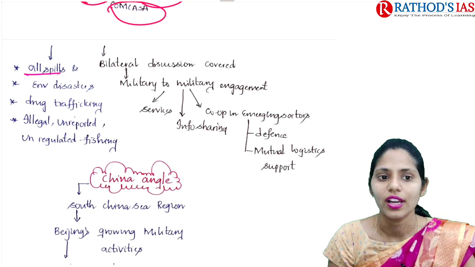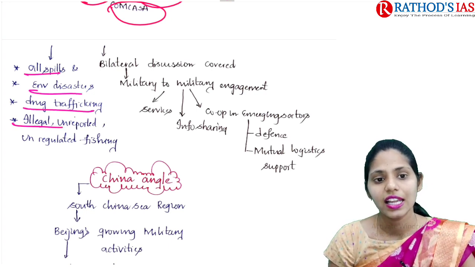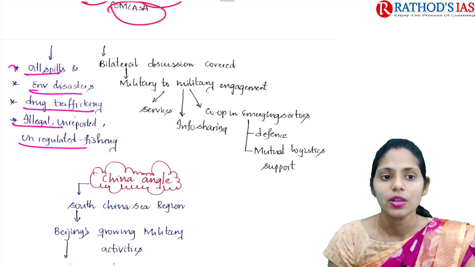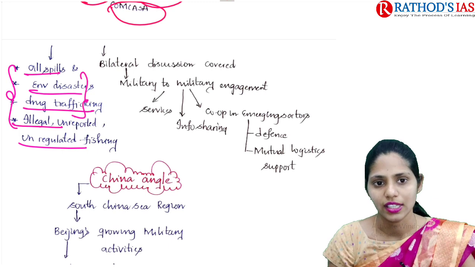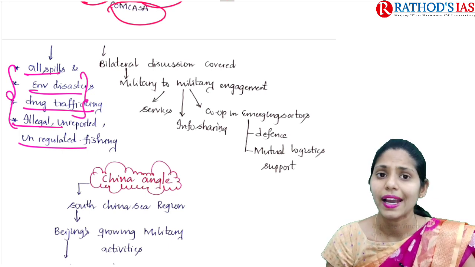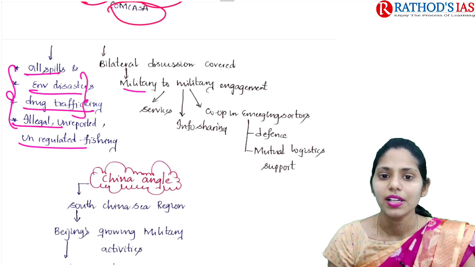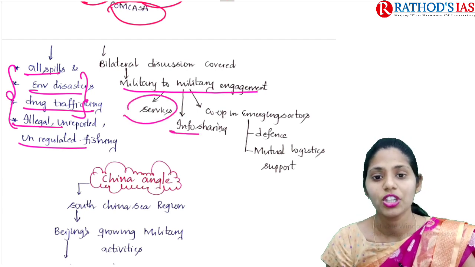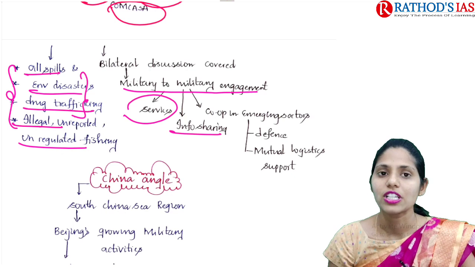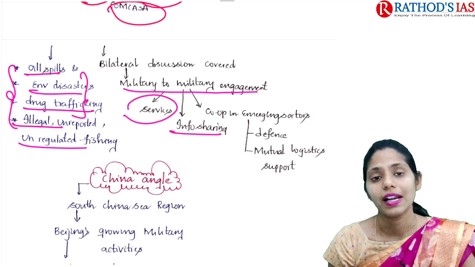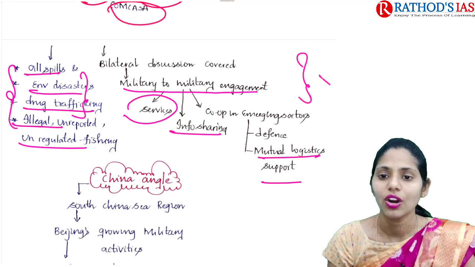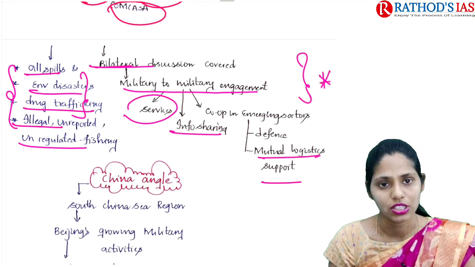They also talked about oil spills, environmental disasters, drug trafficking, and illegal, unreported, unregulated fishing in the Indo-Pacific. In the bilateral discussion, they covered military-to-military engagement like services, information sharing, and cooperation in emerging sectors like defense and mutual logistic support. These are some areas mainly discussed in the bilateral discussions.